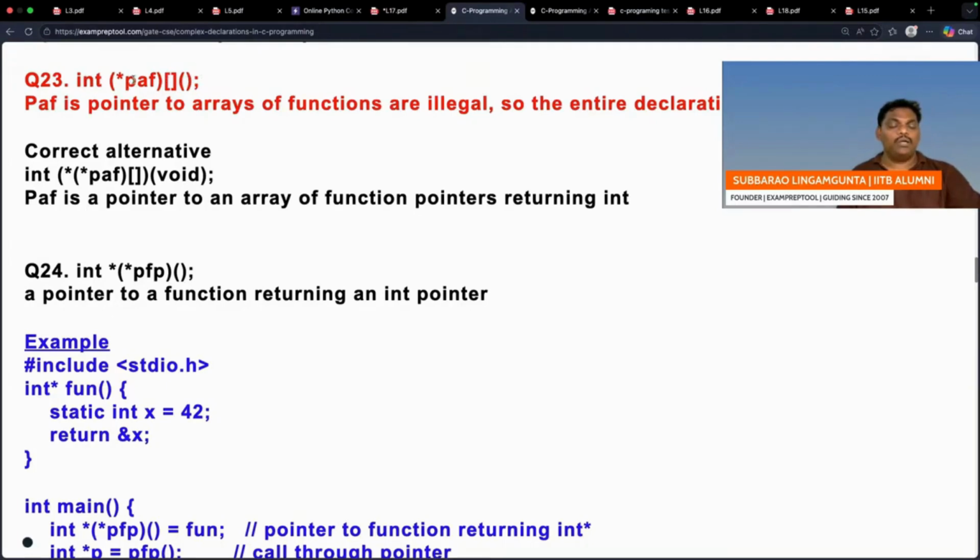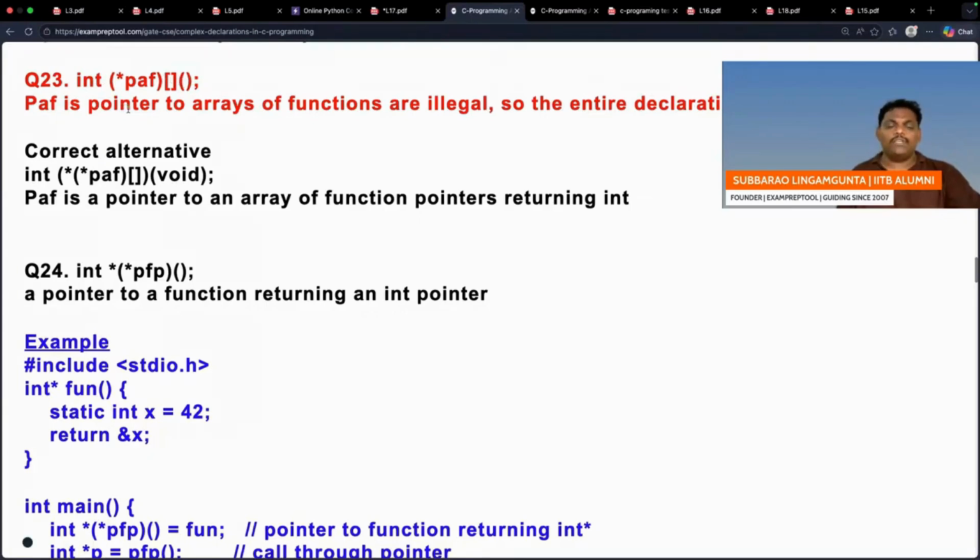PAF is a pointer pointing to one array where everyone is a function. In the array, you cannot keep functions. You can keep pointers, you cannot keep functions.